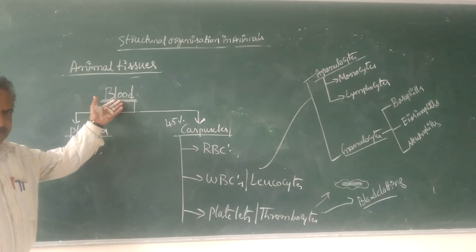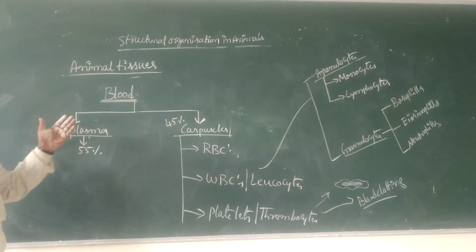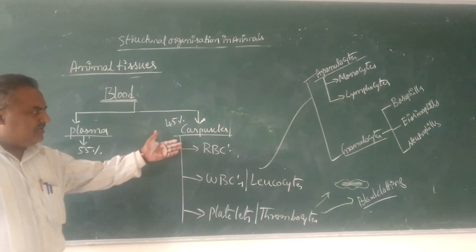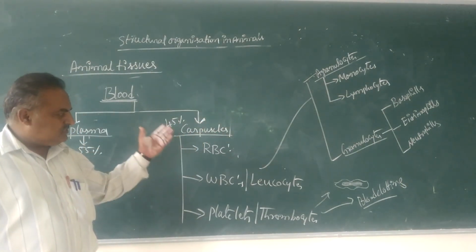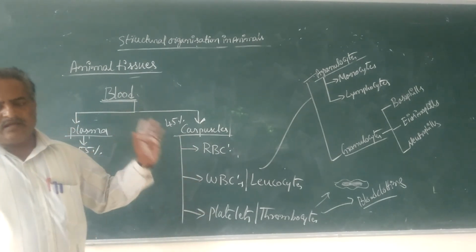These are the major components of the special fluid connective tissue called blood, containing plasma and corpuscles. Plasma is the blood fluid, and the corpuscles are formed elements which are classified into RBCs, WBCs, and platelets.